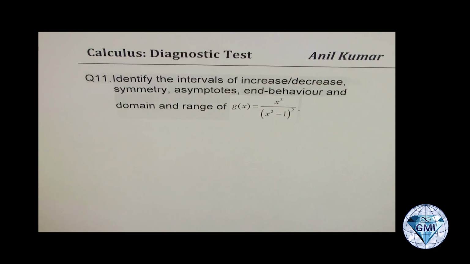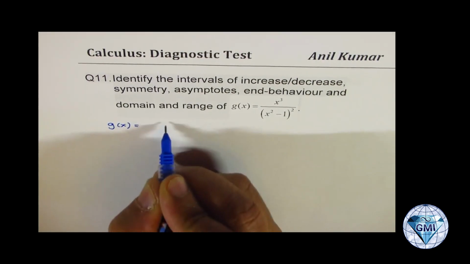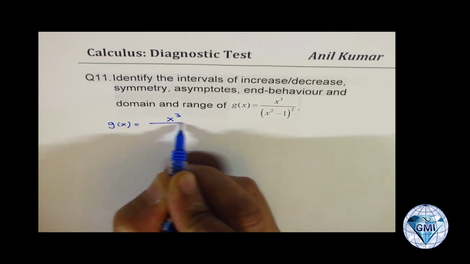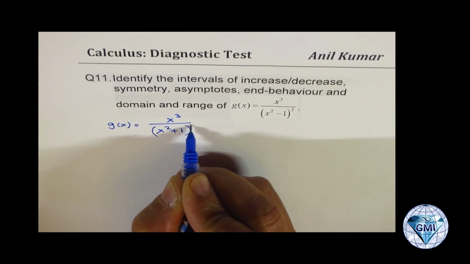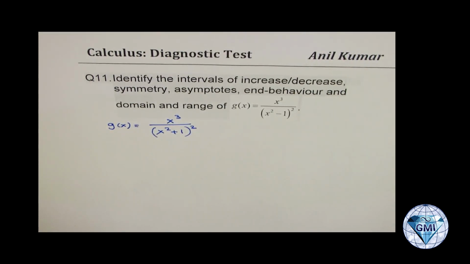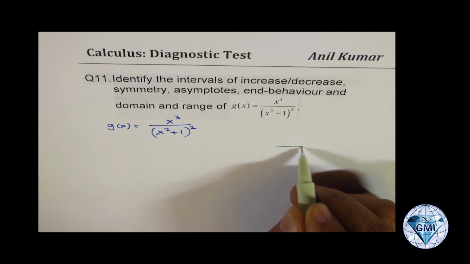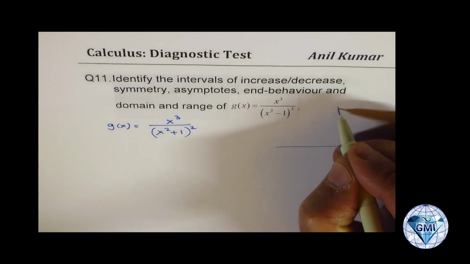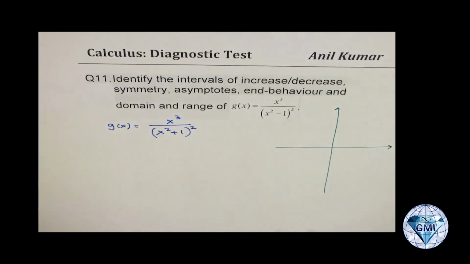Okay, so let's rewrite the function, which is g of x equals x cubed over (x squared plus 1) whole squared. Now, I hope you remember the strategies which you've learned to sketch a rational function. So those will help you here. So I'll not get into great details. You may have to review those things, right? So when you're taking calculus, you should know all of them.